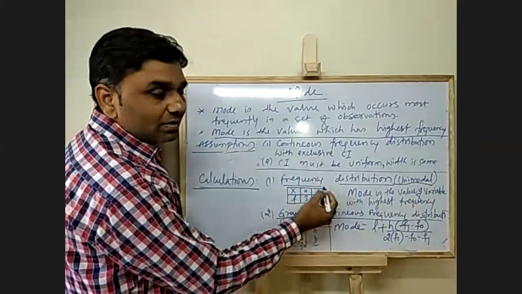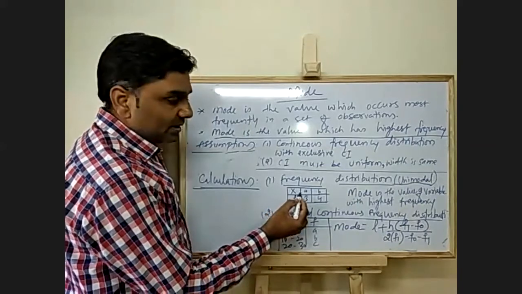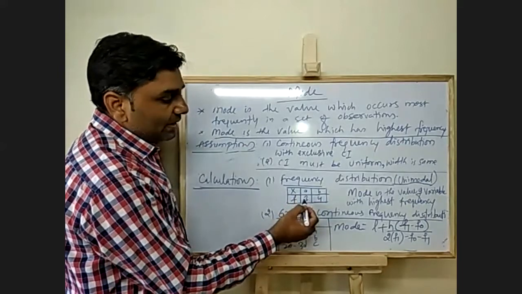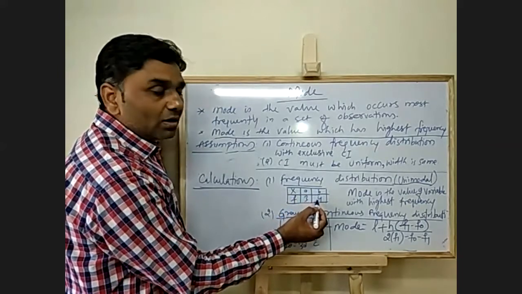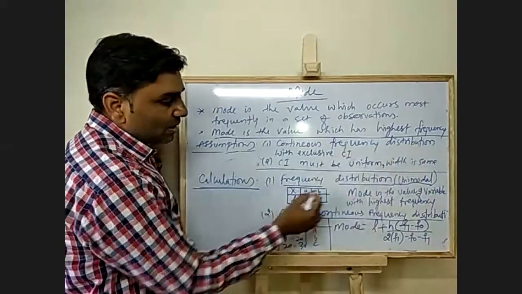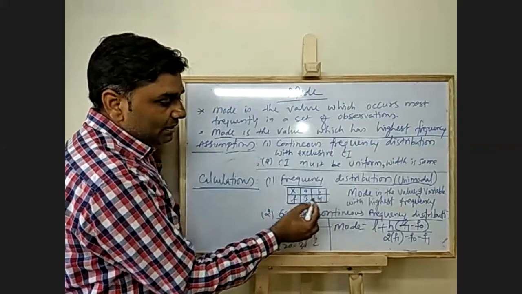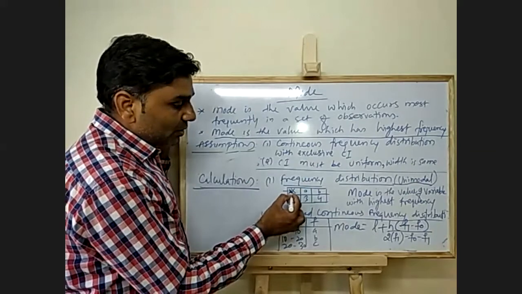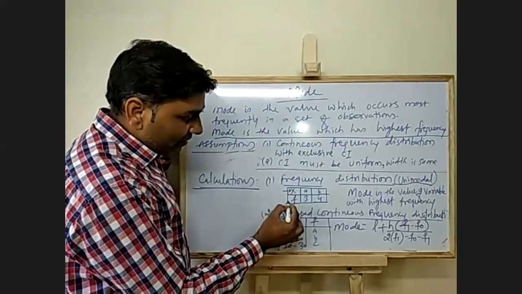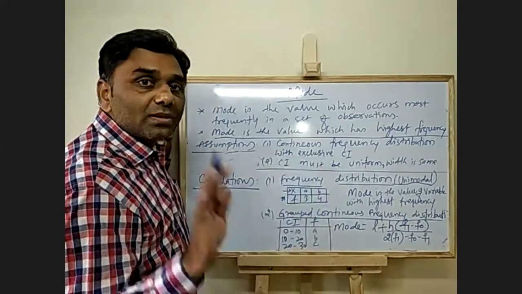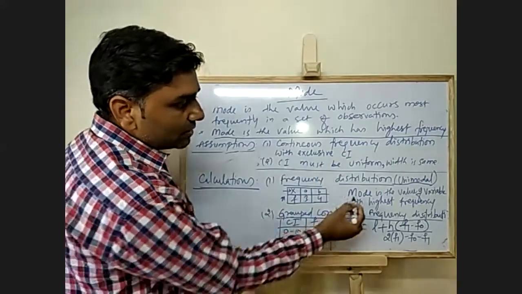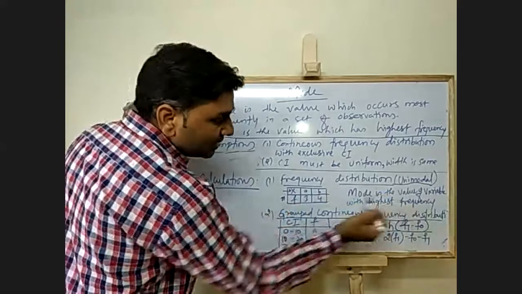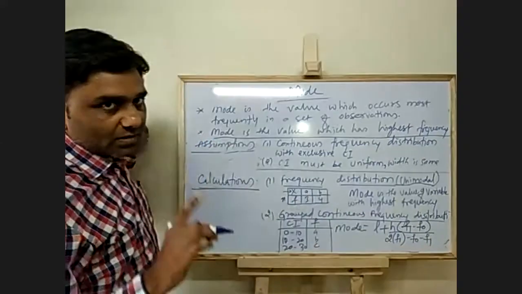So this is the data given. X is the value and F is the frequency. A has occurred 3 times, B has occurred 4 times, likewise C, D, E. In this frequency distribution table, the X value which has the highest frequency is the mode. That is, mode is the value of variable X with the highest frequency F.